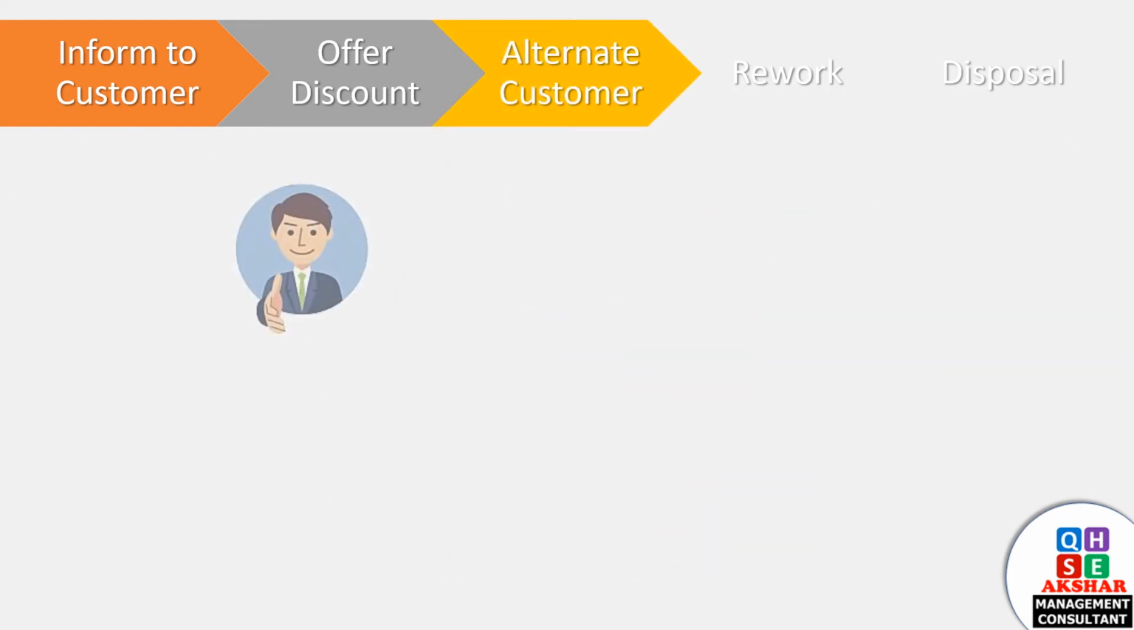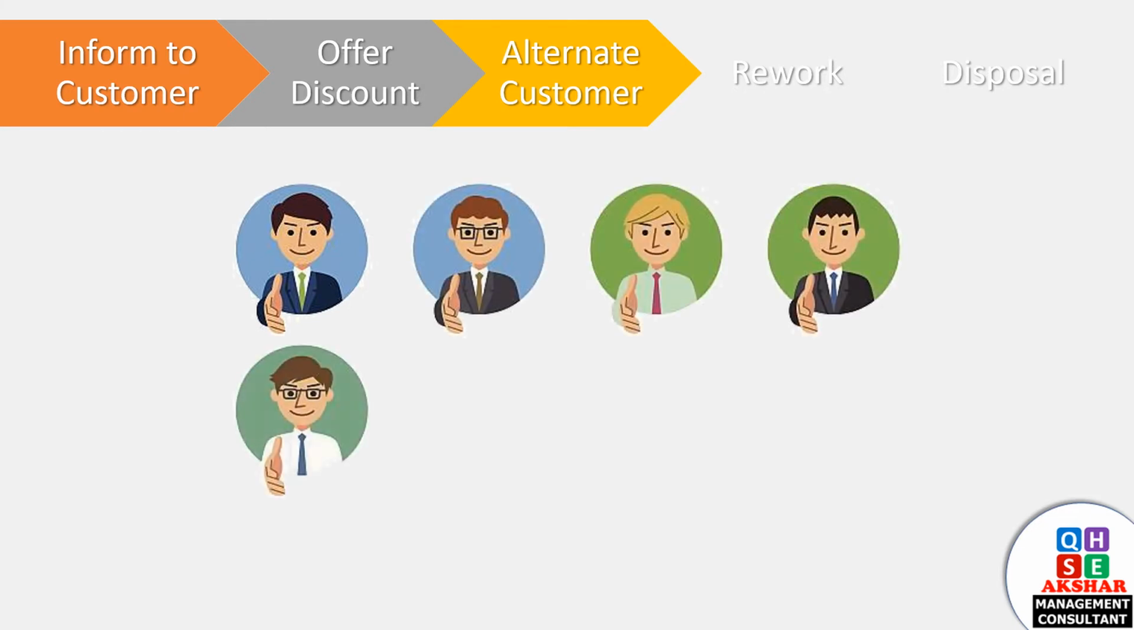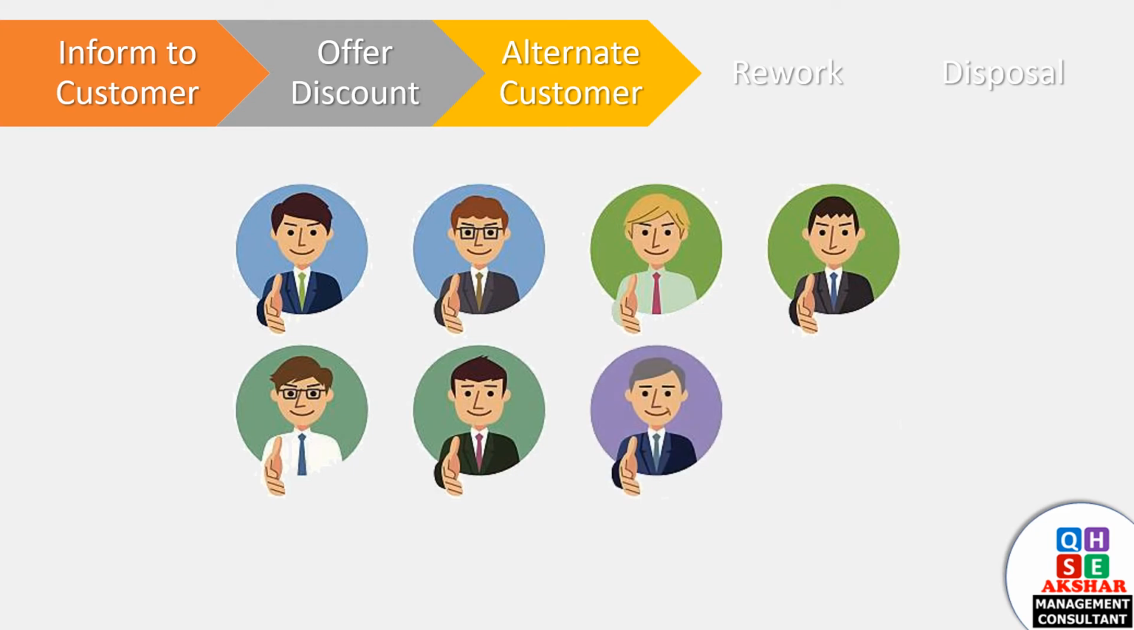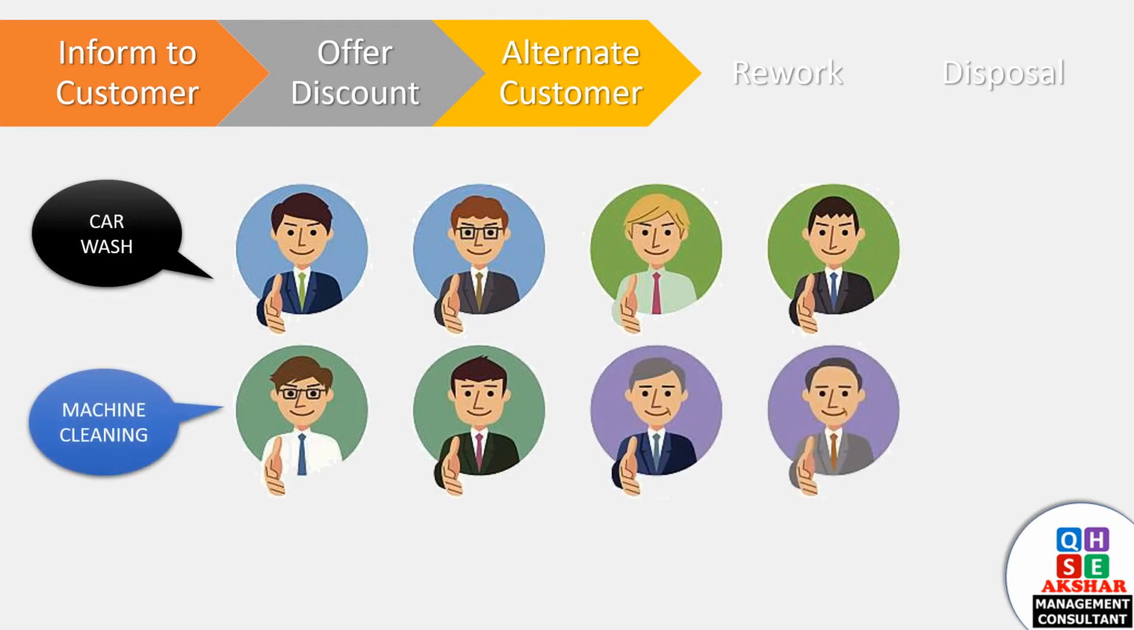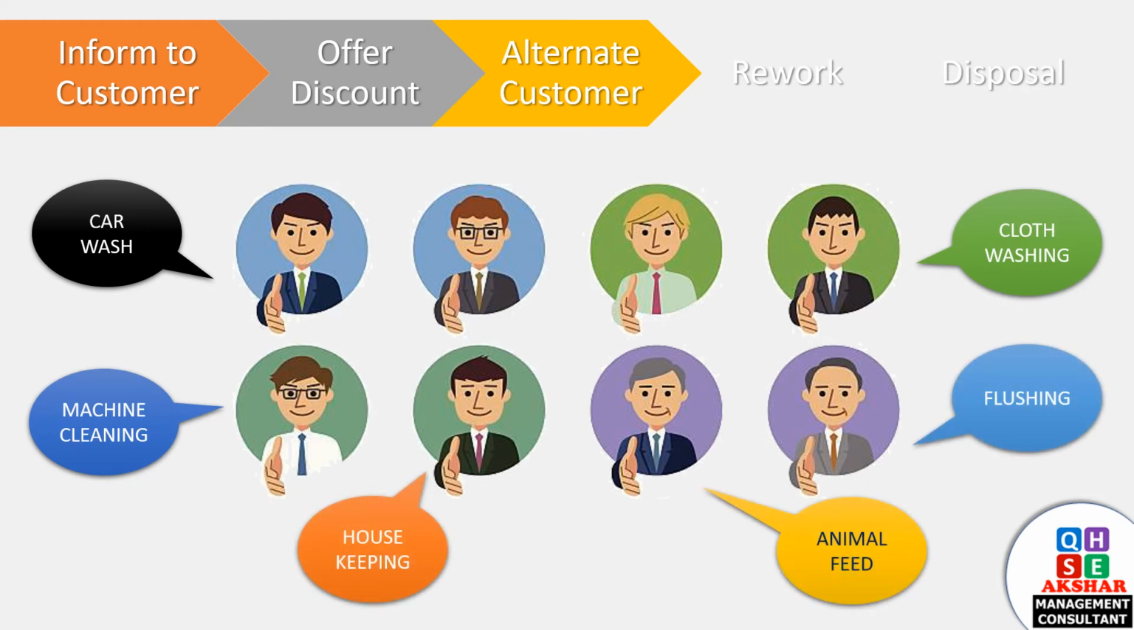Third, explore an alternate customer. If the quality of bottled drinking water is significant to Hotel Group, the offer of discount may not work. You may try to explore an alternate customer, who may accept bottled drinking water with TDS about 250 mg per liter.